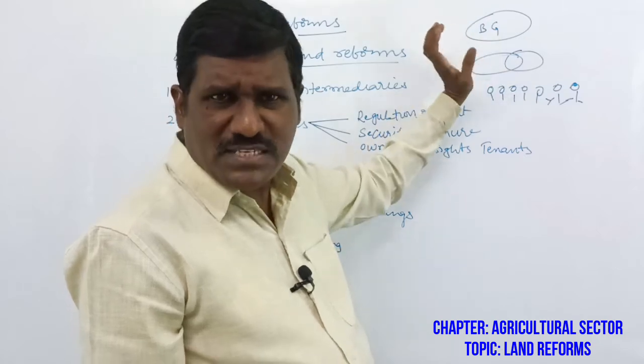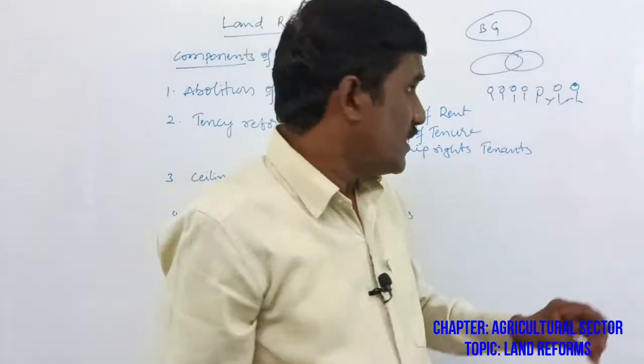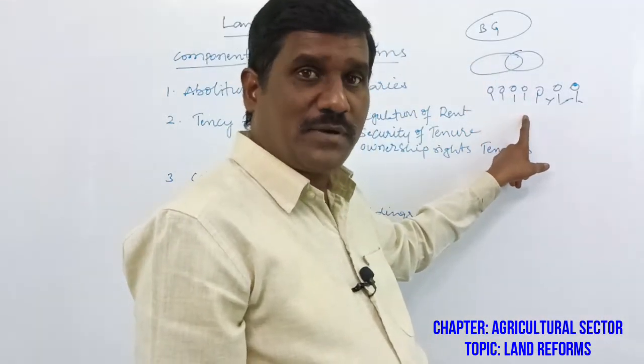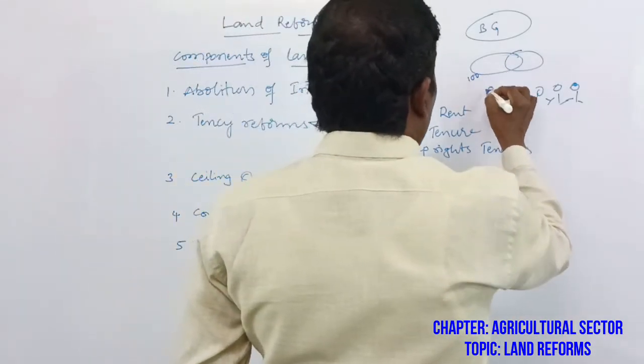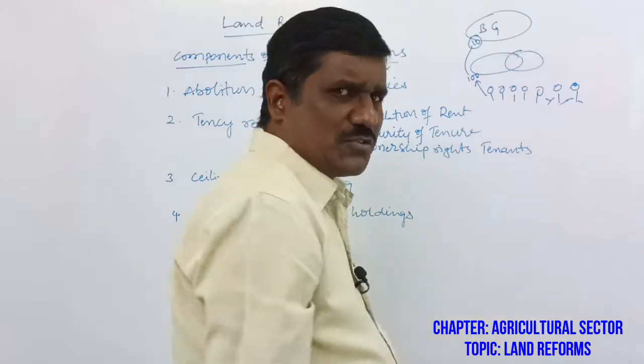This process was introduced during the British period, but the mediators exploited the farmers. They collected more and more tax from the public and submitted only the required amount.